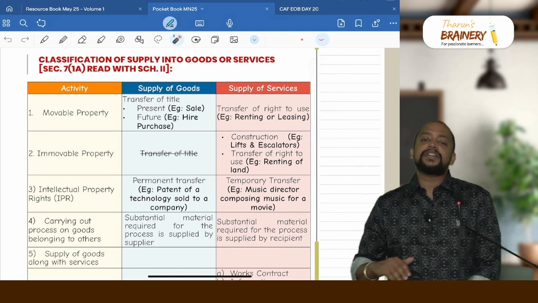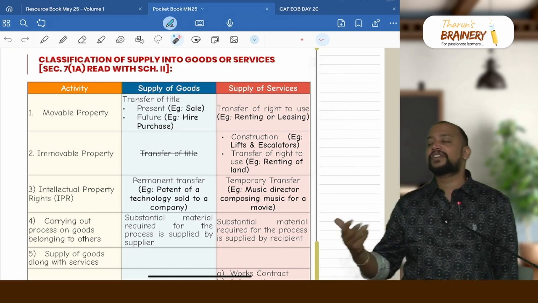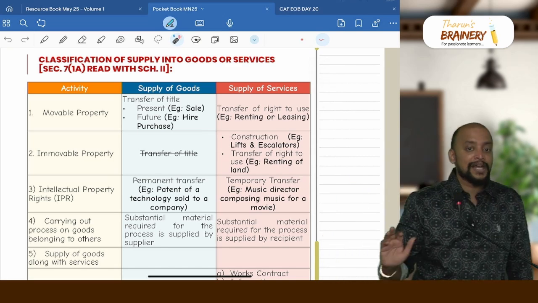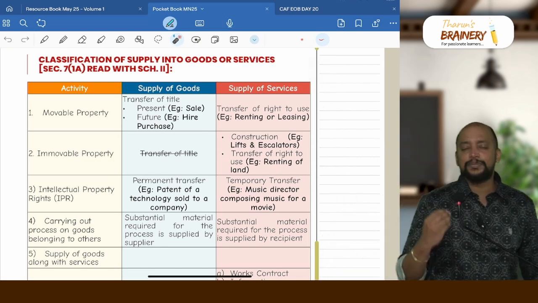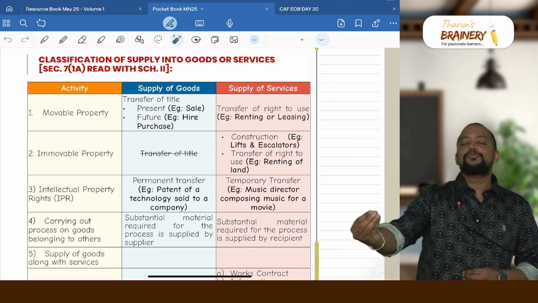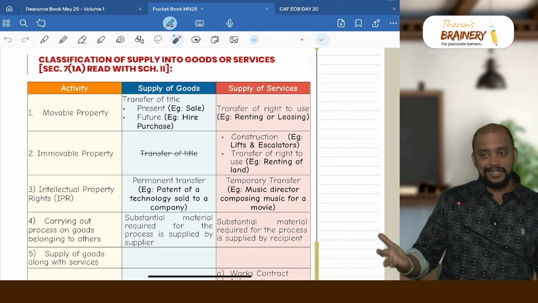Immovable property will never come under supply of goods, because transfer of title of immovable property is excluded from supply, so it will not come under goods. But it will come under service if I am not transferring the title but I am transferring the right to use immovable property, like renting or leasing of land or renting or leasing of building, etc.